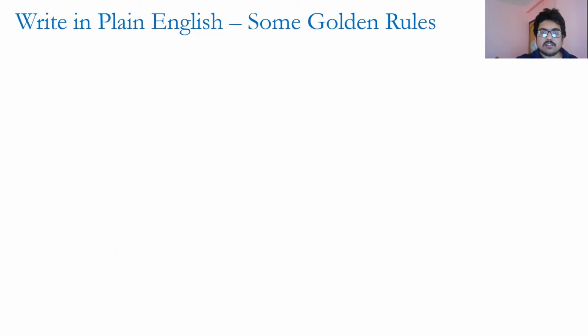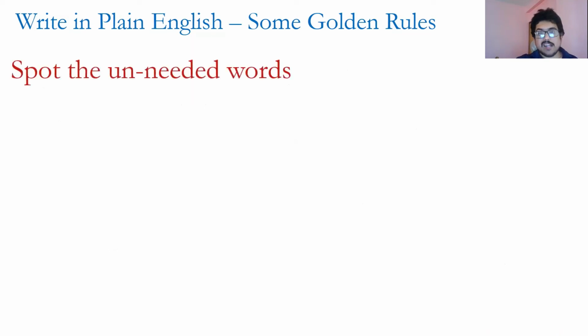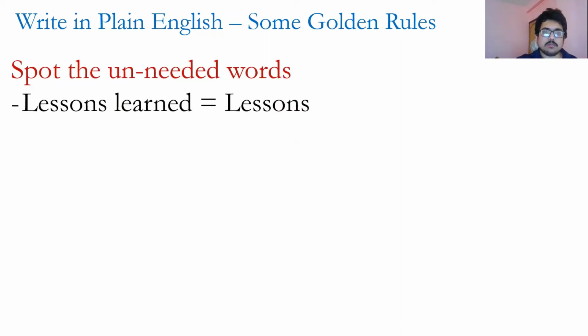Now I'll take you through some of the words that we use a lot and that may be unnecessary. When we say "lessons learned," we already know that when we talk about lessons, there's certain learning behind them. So we don't need "learned." We can just limit it to lessons. "Future plans": there won't be any past plans.